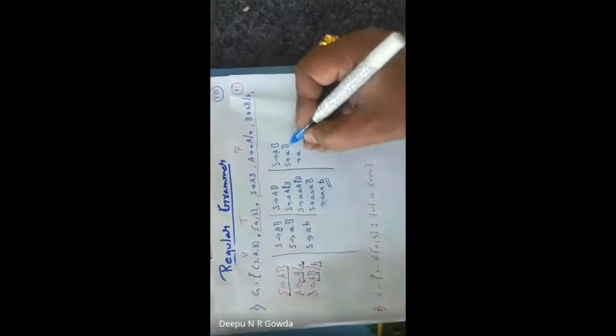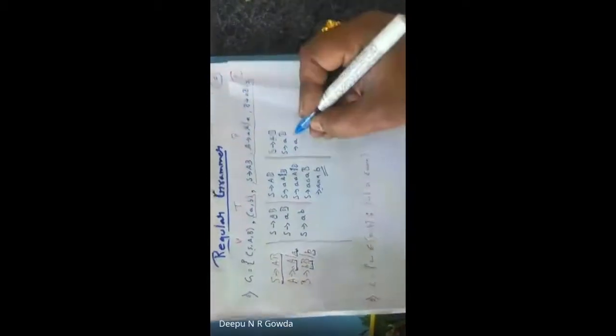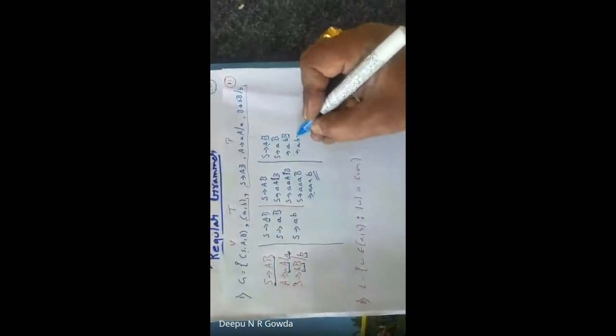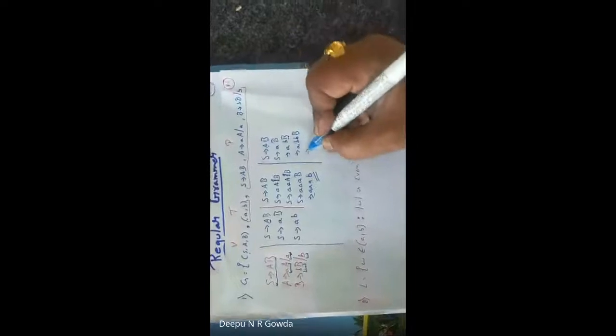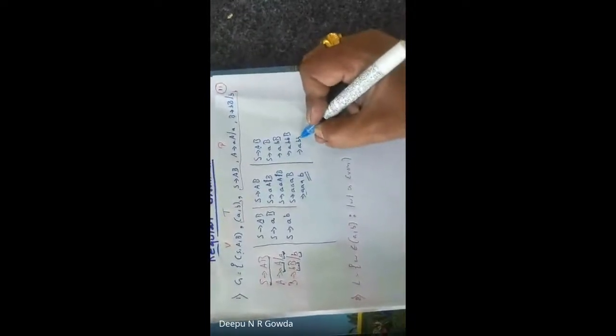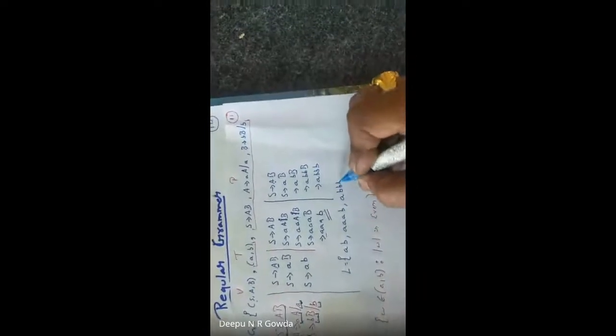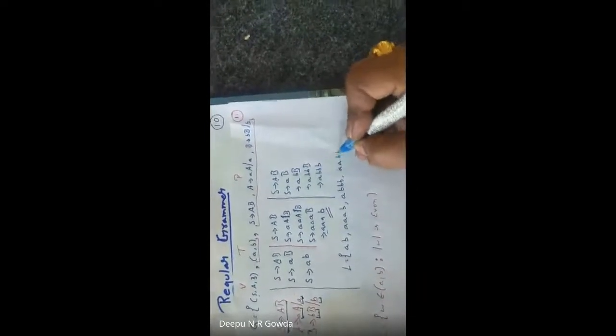Okay, now small a, what is the value of B? Let me take this. B. Again the value of B, let me take one more B and B. Now let me wind up the things so I can write b. Is that clear? If you observe this, let me write the language. The language is in a format where I got something like AB, or 3B with A, or 1A with 3B, or 2A's with 3B.